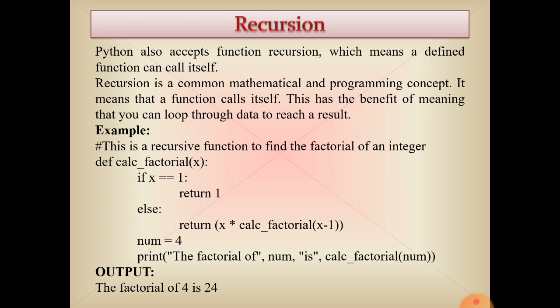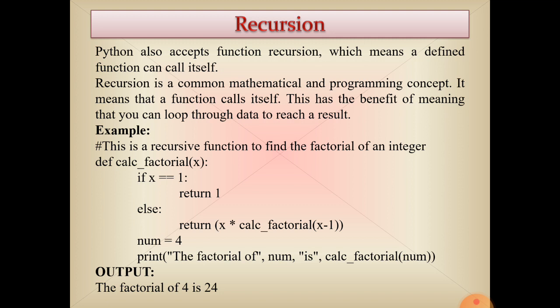The factorial value will be calculated by calling the function recursively, using only if. Def calc factorial x. Whatever is passed here, 1, 2, 3, 4, 5, anything. If x is equal to 1, return 1. Else, meaning if x is greater than 1, then what? The if condition will be false, so the else part becomes active.